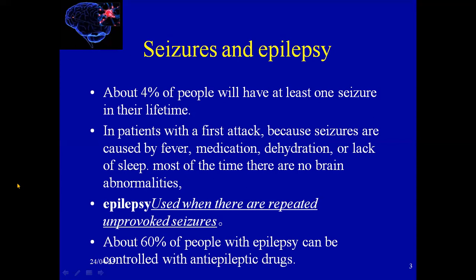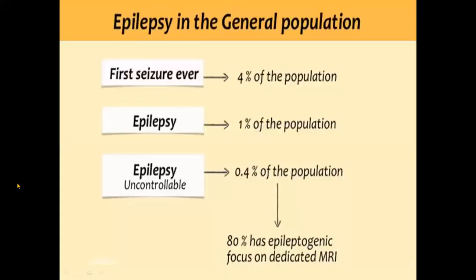In those patients, the brain has no abnormalities. Whereas epilepsy is the definition used when there are repeated unprovoked seizures. 60% of people with epilepsy can be controlled by anti-epileptic drugs.